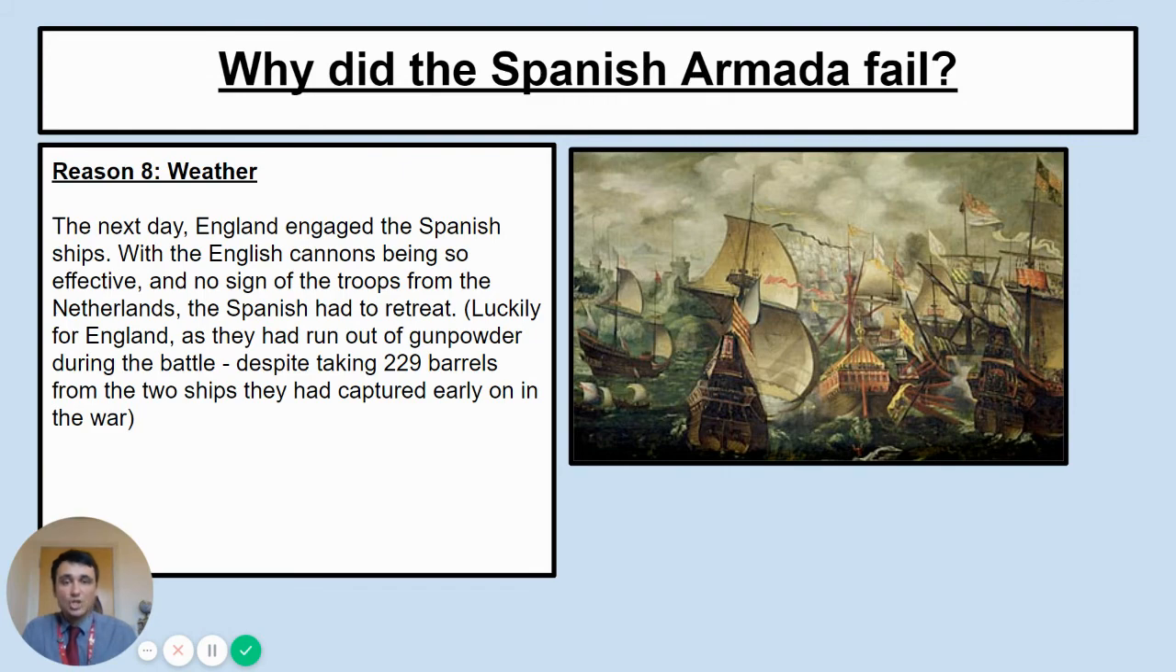But the Spanish could not retreat back the way they had come. Instead, the Spanish had to move up the north of England and around Scotland and Ireland. Now, it was lucky for the English that the Spanish did start to retreat, because England had run out of gunpowder at this point. Despite the fact that they had actually captured 2 ships early on and took 229 barrels of gunpowder, they'd even used that up as well.